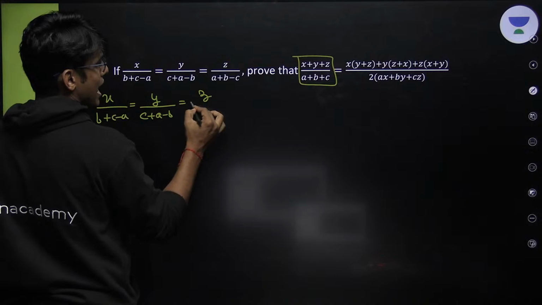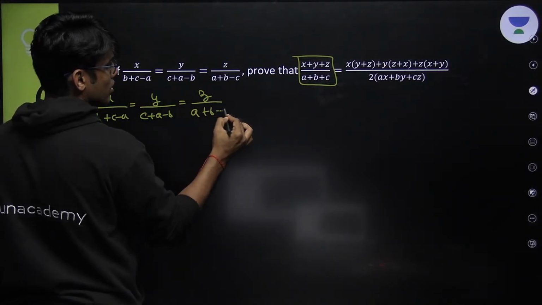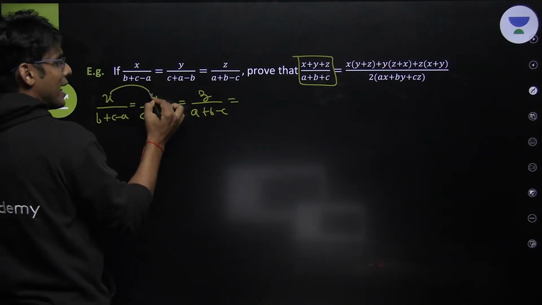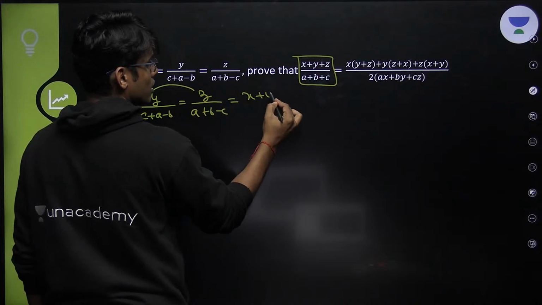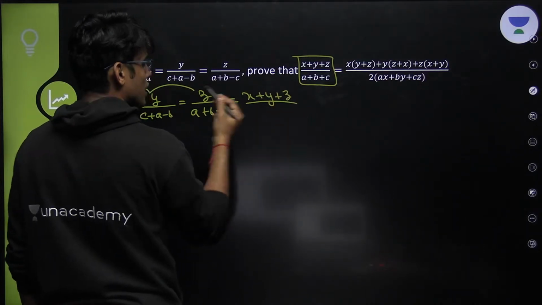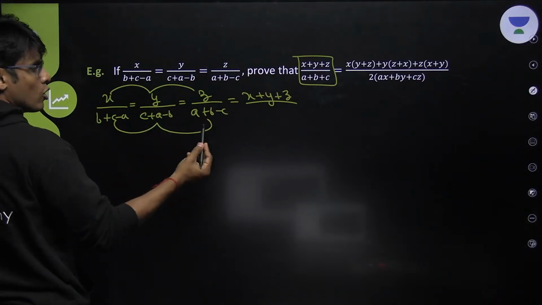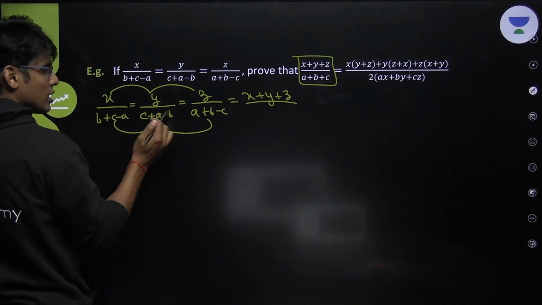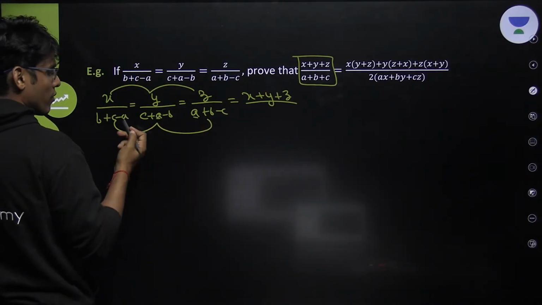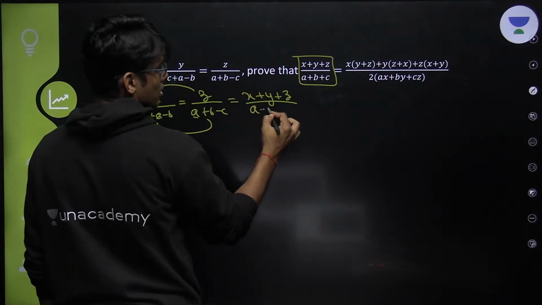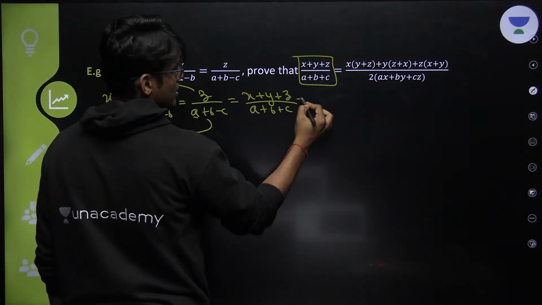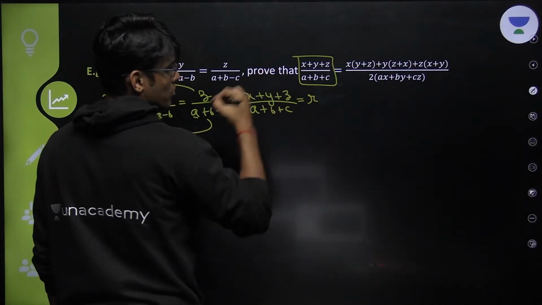As long as I am doing the same thing with numerator and denominator, I am adding these three numerators, so this ratio should remain intact if I add the three denominators. Now, if I add three denominators here, I will see there are two A's in addition and one A in subtraction. Interesting. So let's assume this ratio is R.